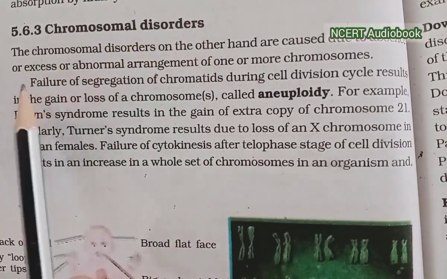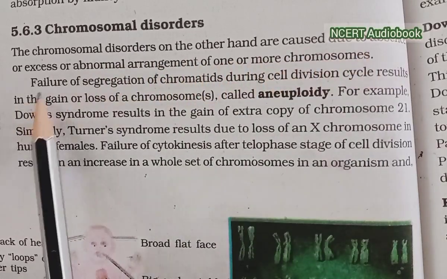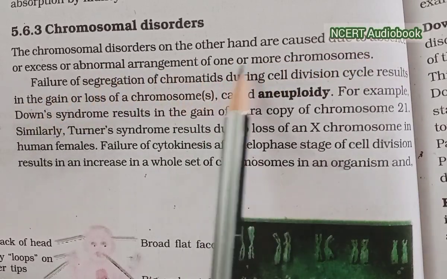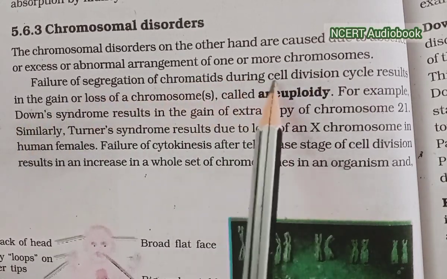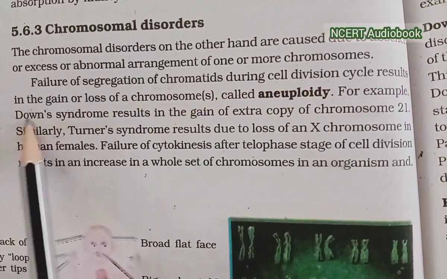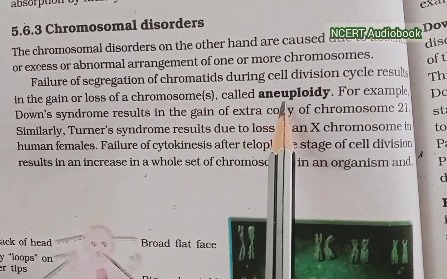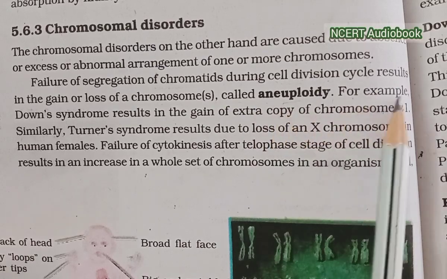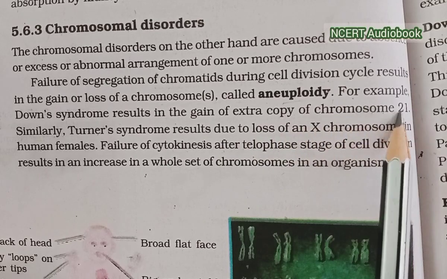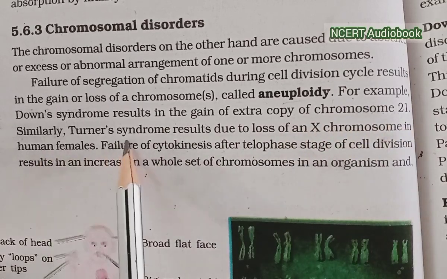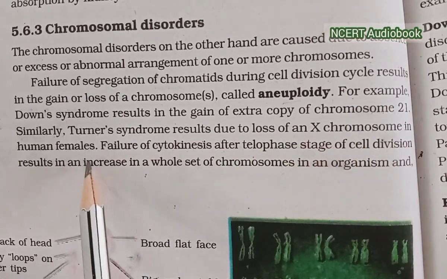Chromosomal disorders. Chromosomal disorders, on the other hand, are caused due to the absence or excess or abnormal arrangement of one or more chromosomes. Failure of segregation of chromatids during the cell division cycle results in the gain or loss of chromosomes, called aneuploidy. For example, Down syndrome results from the gain of an extra copy of chromosome 21. Similarly, Turner syndrome results due to the loss of an X chromosome in human females.